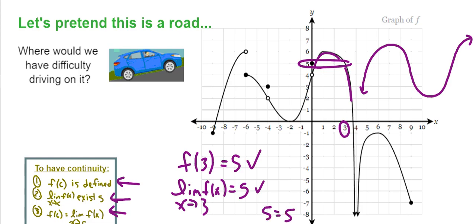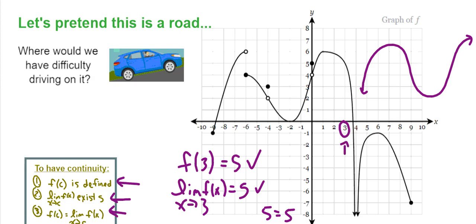Now, not continuity over this whole thing. And that's the crazy thing, all right? We're talking about continuity just at a point, which is a crazy idea because when we think of continuity, we think of the whole graph, the whole function. But we would say we have continuity at 3, right?